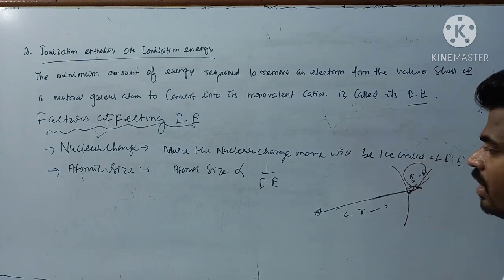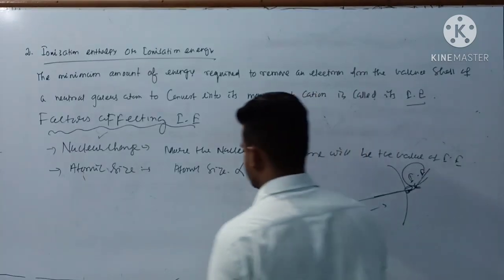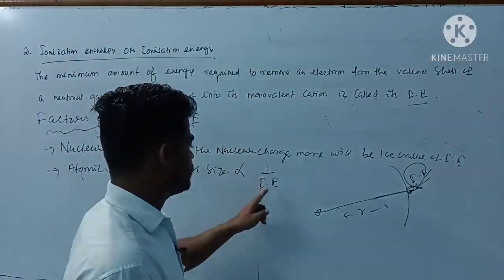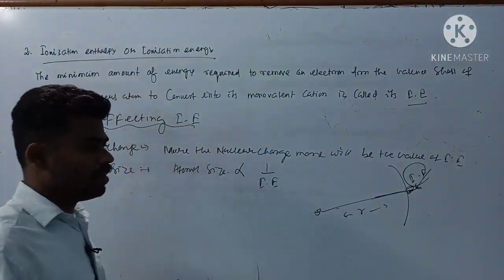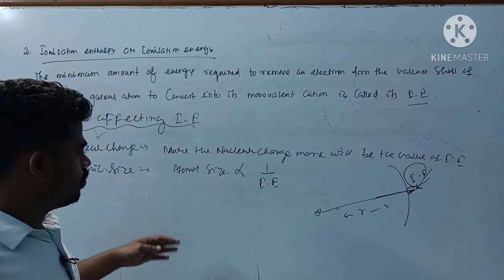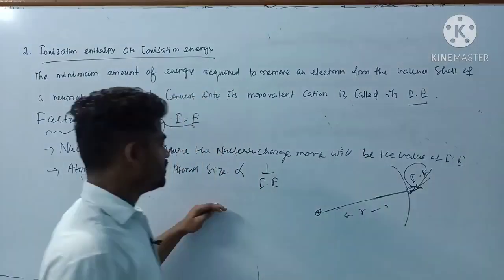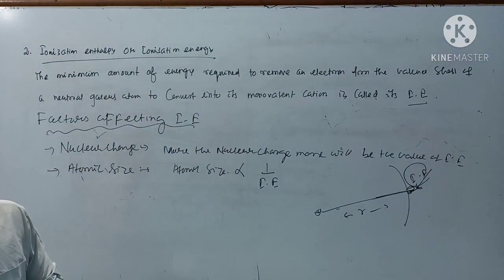That's why atomic size is inversely related to ionization energy. The more the value of atomic size, the lesser will be the ionization enthalpy, and it's vice versa. Clear?